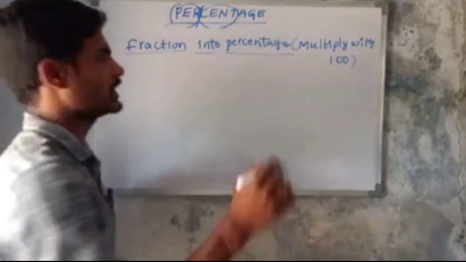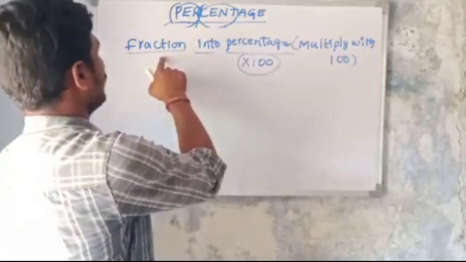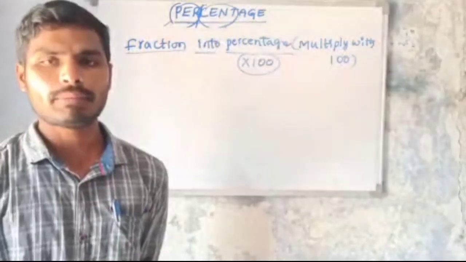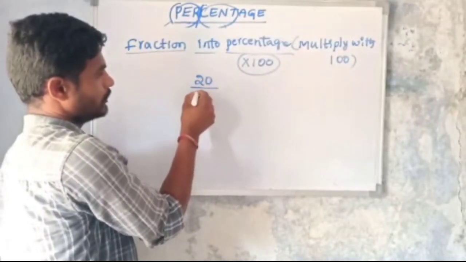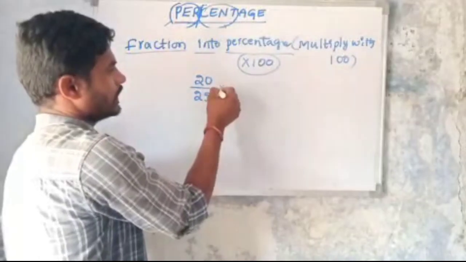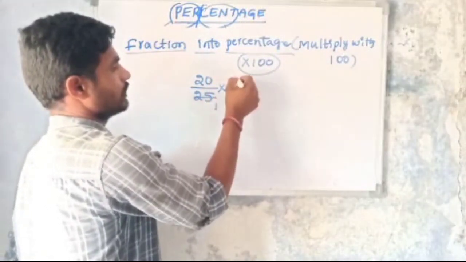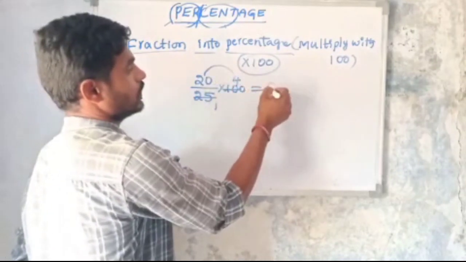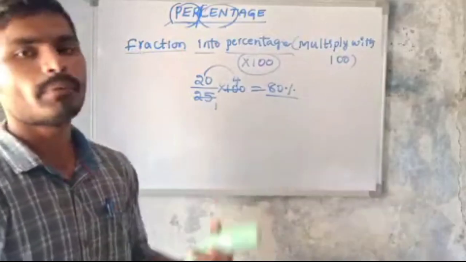That's it. See here, before it was 20 out of 25. Multiply with 100. 25 ones are 25, fours are 100. So 20 into 4 is 80, and keep the percentage sign. So it is 80 percentage.